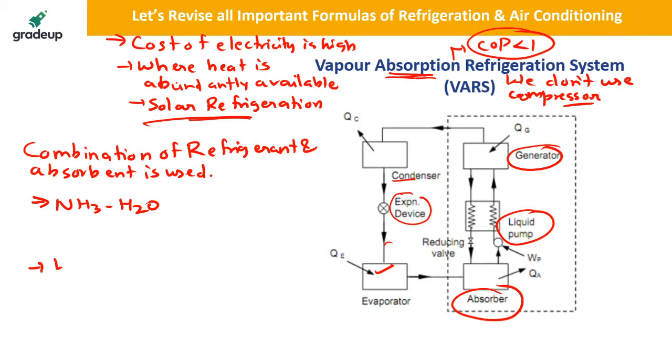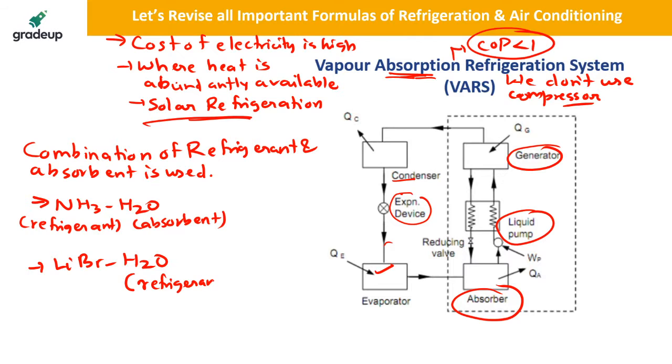Another is lithium bromide and water. The simple logic is that in the ammonia water system, ammonia is the refrigerant and water is the absorbent. And in the lithium bromide water vapor absorption system, water is the refrigerant and lithium bromide will be acting as an absorbent.